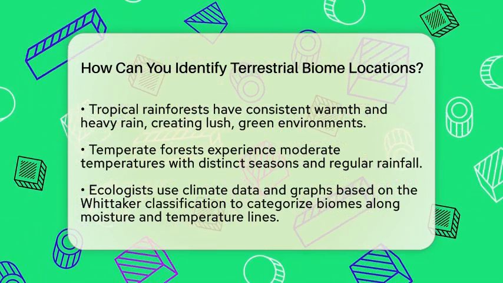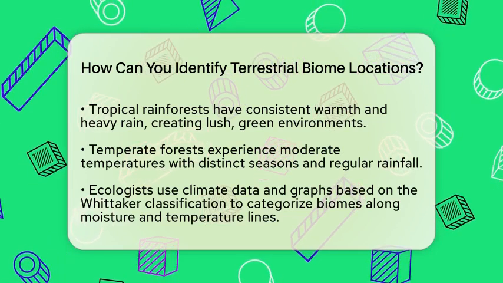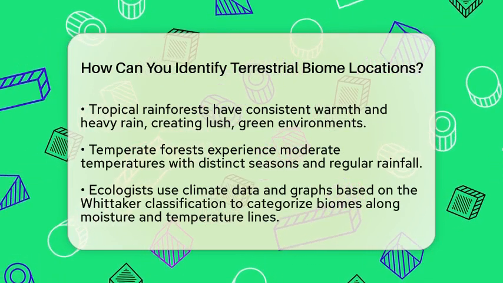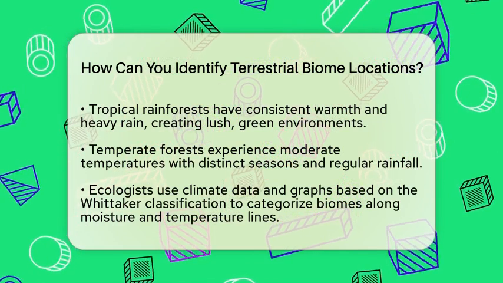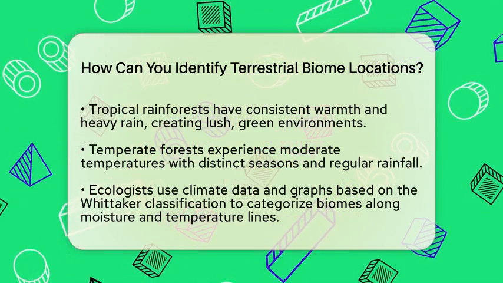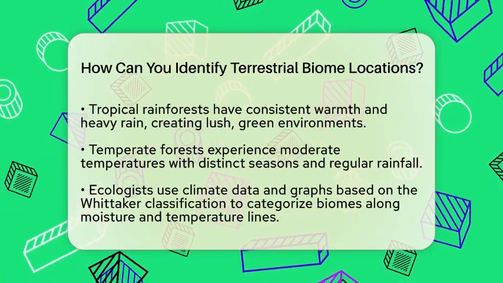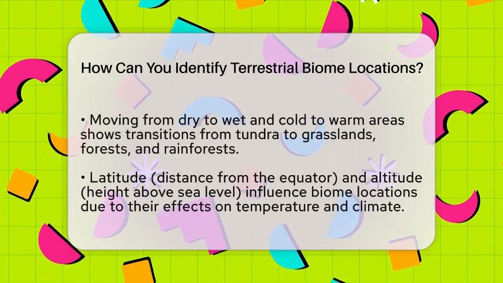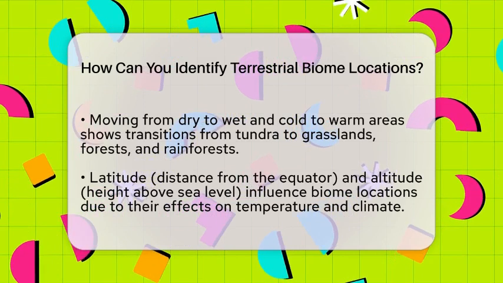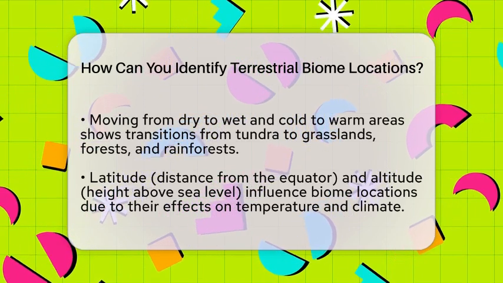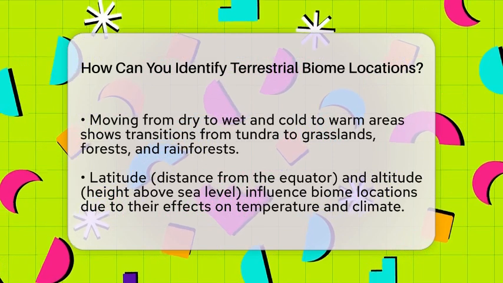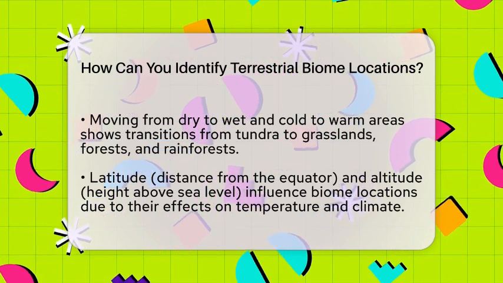Latitude and altitude also help pinpoint biome locations. Latitude is how far north or south you are from the equator. Closer to the equator means warmer temperatures. Altitude is how high you are above sea level. Higher elevations tend to be cooler and sometimes wetter or drier, depending on the terrain. These factors influence what kind of biome you find in a specific spot.